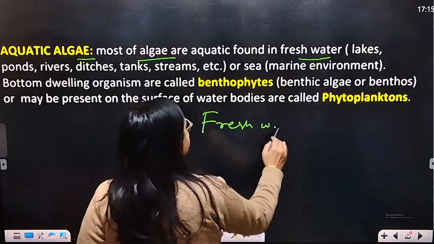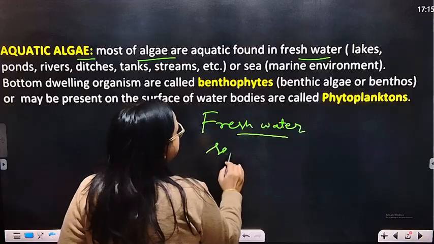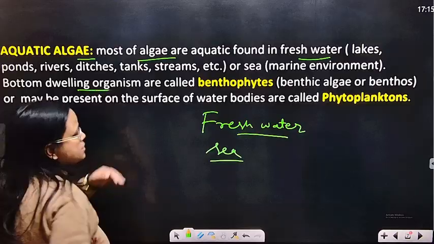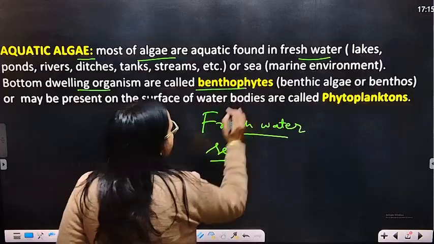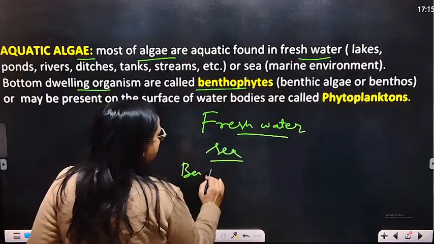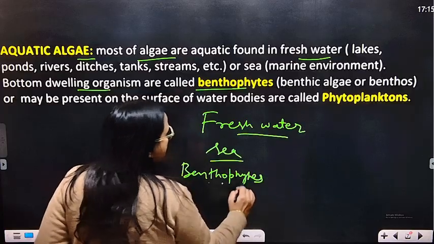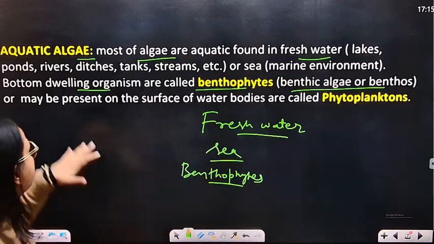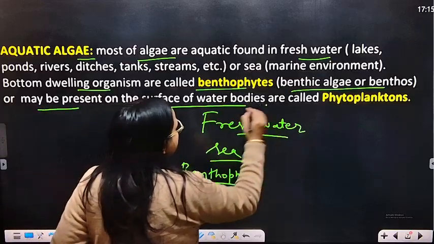Fresh water, then sea. Bottom dwelling organisms, those present at the bottom, are called benthophytes, present at the lower side in a pond. Others may be present on the surface of water bodies.